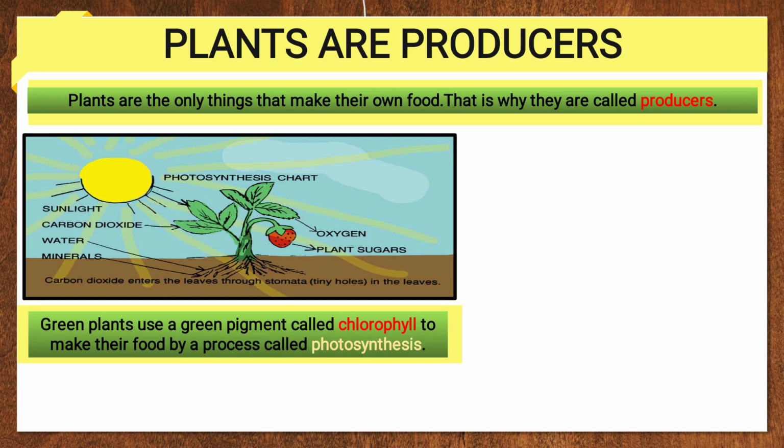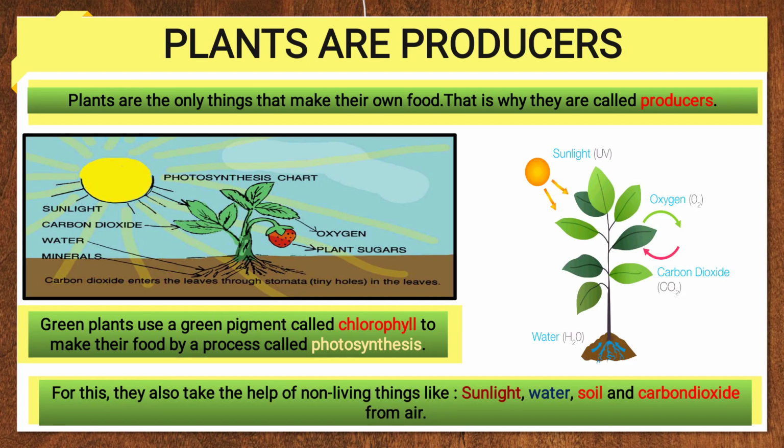Carbon dioxide enters the leaves through stomata, tiny holes in the leaves. So carbon dioxide the plant takes from the stomata, then sunlight from the sun, water and minerals from the soil. Chlorophyll, which is present in the leaf, all together form and make the process of photosynthesis. So photosynthesis is a process by which plants make their own food.